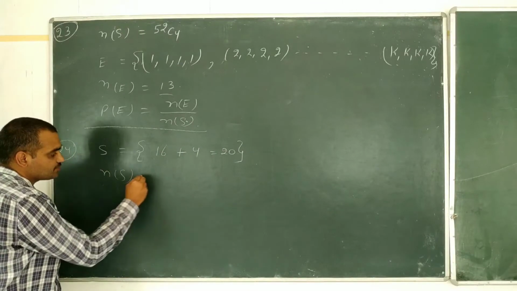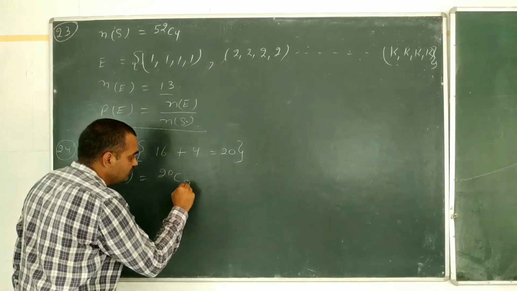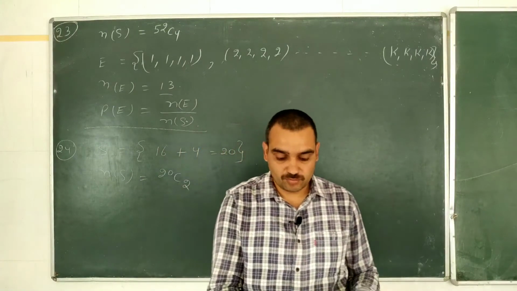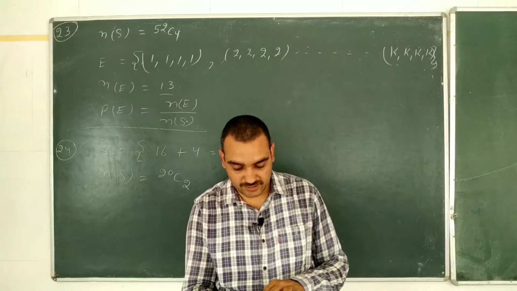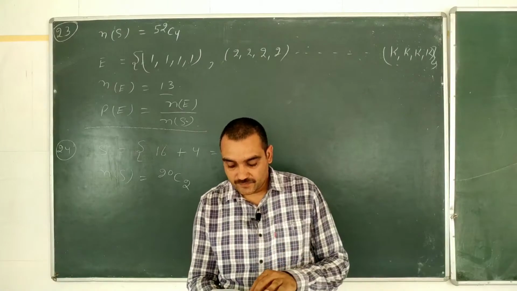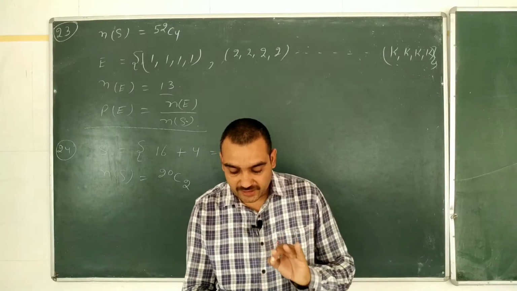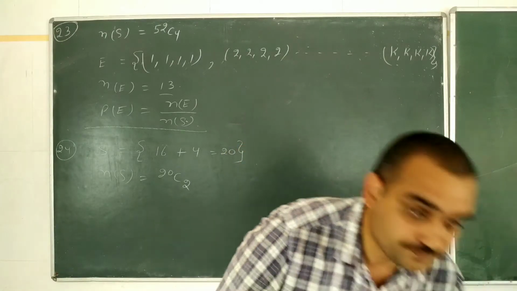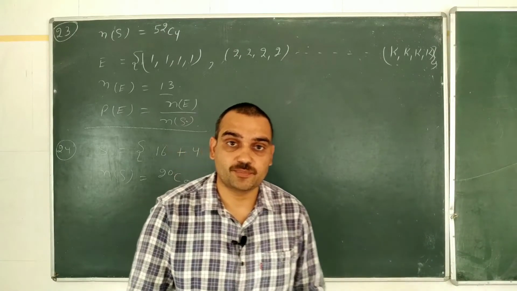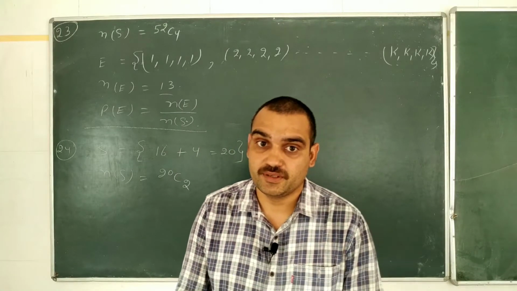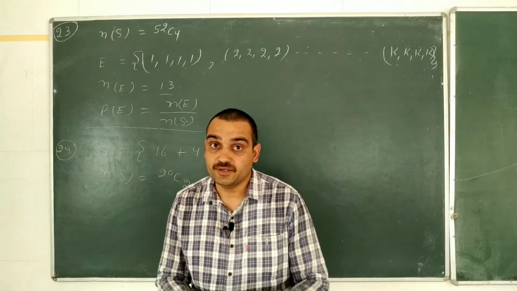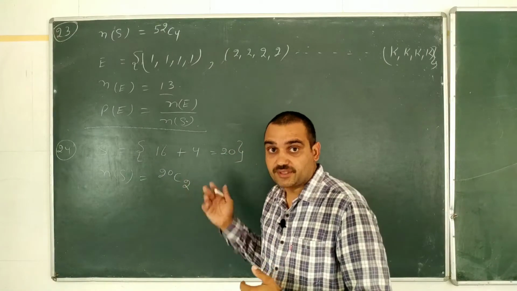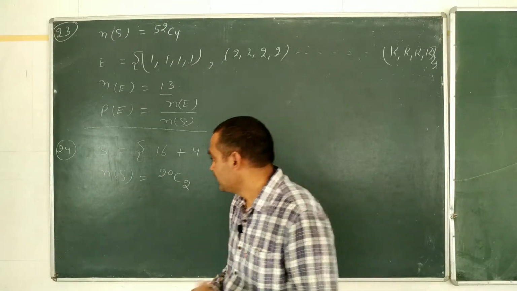Number of elements in the sample space, we will take 20C2, because there are 20C2 ways in which 2 bulbs can be chosen out of 20. The probability that at least one of these is defective. We just find the probability of getting all good bulbs and subtract it from 1, then we will get the probability of getting at least one defective bulb.